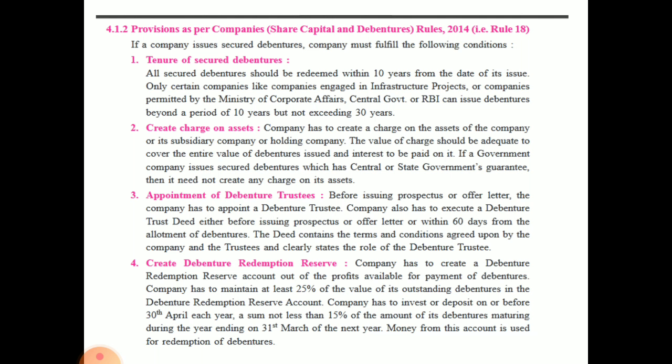Then the company has to invest or deposit on or before 30th April every year a sum not less than 50% of the amount of debentures maturing during the year ending 31st March of the next year. Okay, money from this account is used for redemption of debentures. So every year the company has to keep 50% in the debenture account, so that if any debenture is being redeemed they can use it from this account.